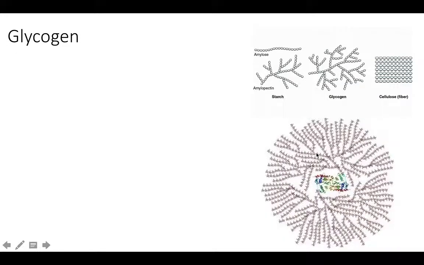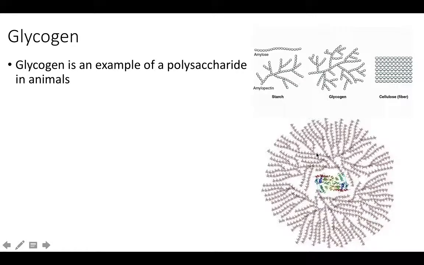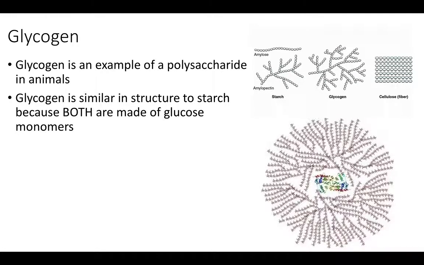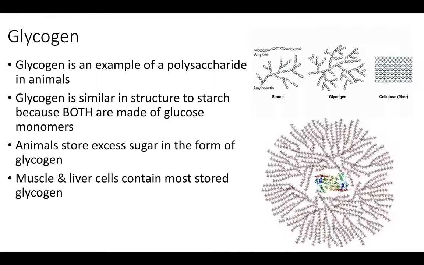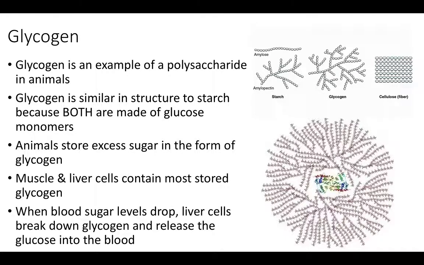Okay, glycogen. Glycogen is the polysaccharide that animals use to store sugar. Glycogen is similar to starch, so if you look up here, they're kind of similar, because both of them are made of glucose monomers. Animals store their excess sugar in glycogen. Muscle and liver cells are where you're going to find most of your stored glycogen reserves. When your blood sugar levels drop and you get hangry, really irritated and really hungry at the same time, your liver cells are going to break down the glycogen and release that glucose into your blood.